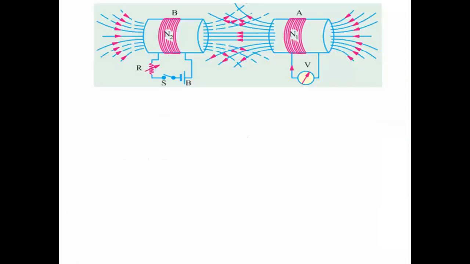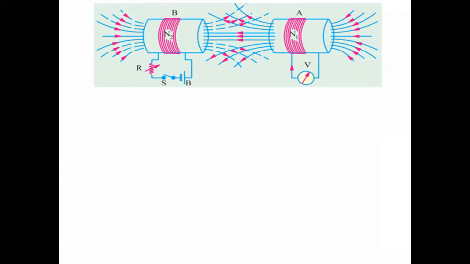Similarly, consider the other coil; this is coil B and coil A. Previously, the current was flowing in coil A. Now the current is flowing through coil B, so flux will be generated in coil B, and due to that, the EMF will be induced in coil A. So this is mutual.